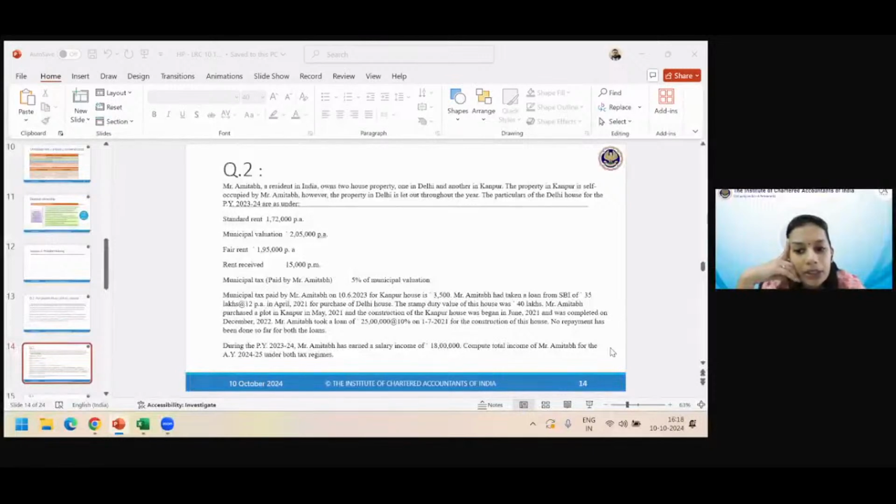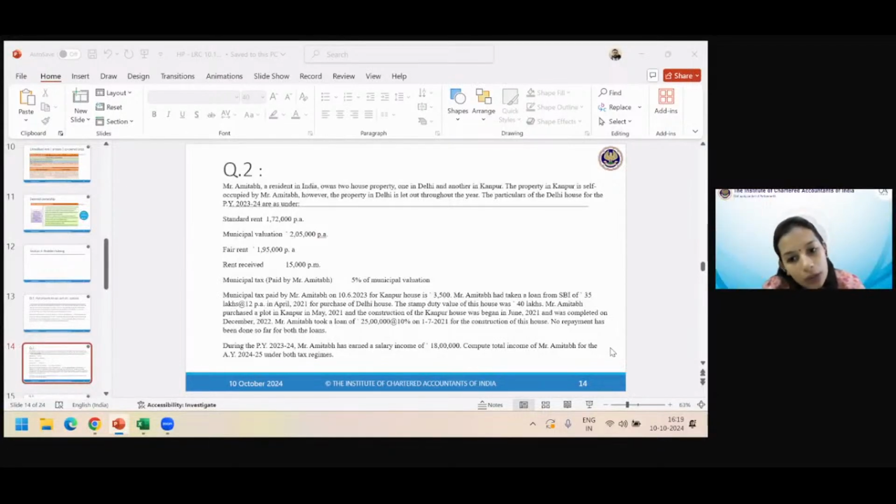Okay. Mr. Amitabh purchased a plot in Kanpur in May 2021 and construction began in June 2021. So for the Kanpur house, he purchased the plot in May. Construction began in June. Completed in December 2022. That means construction completed within 5 years. And for that also, he took a loan.